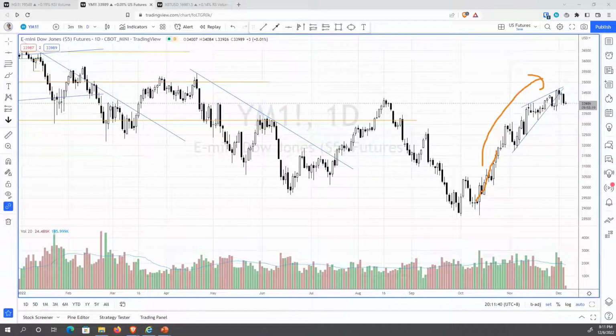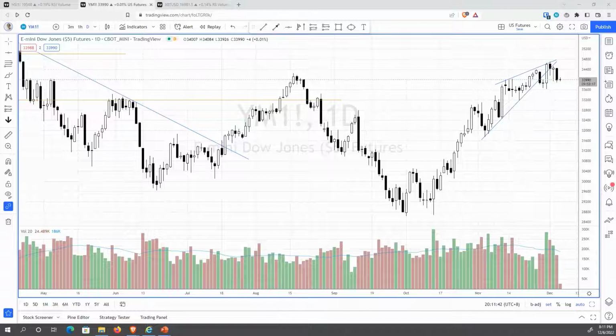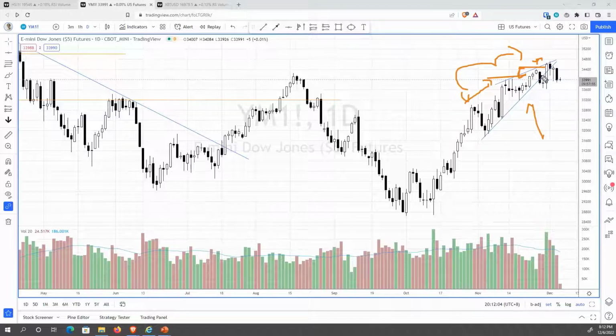And I have already drawn two trend lines that shape this ascending triangle. Sorry, not an ascending triangle, it's a wedge. It's a rising wedge, ascending wedge, okay? So it's a wedge that's actually showing shortening of the thrust to the upside, suggesting that the momentum to the upside is sort of exhausted. So this is not a good sign for the bulls. And together with the spike of the volume for the past 4 trading sessions, as I pointed out in the S&P 500, it is also showing similarity in the Dow Jones as well.